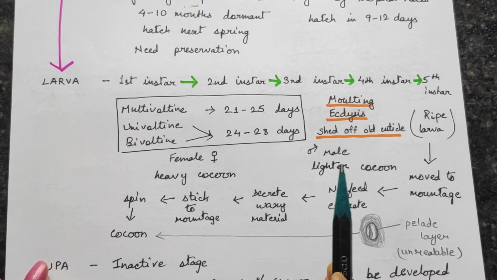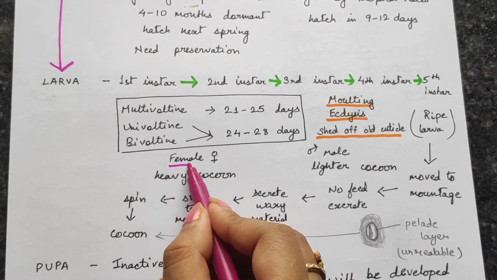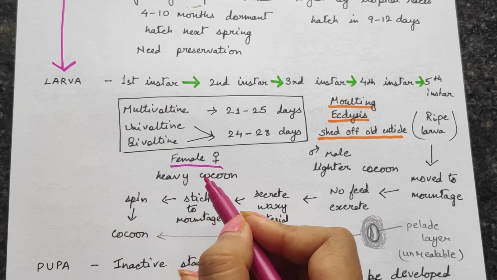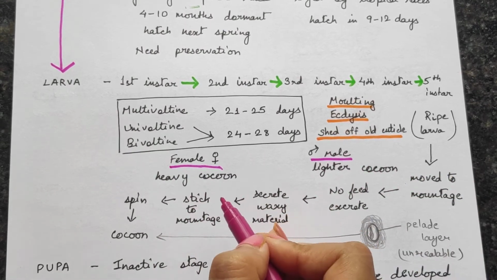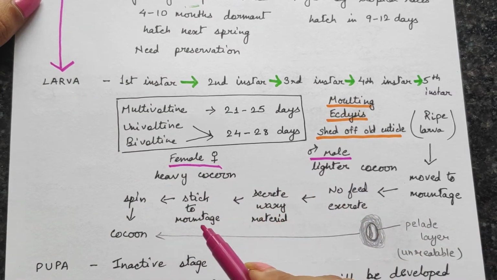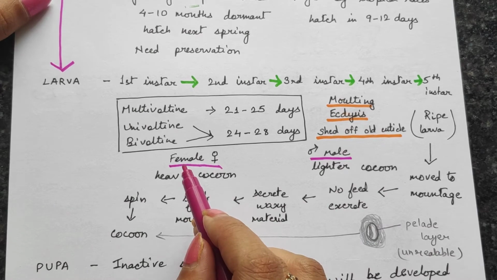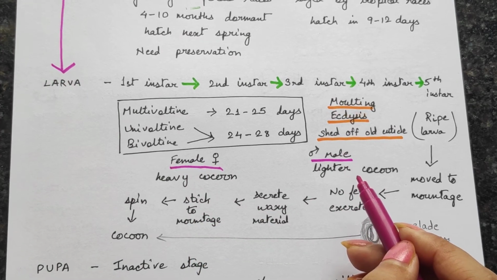Now, how do we know which cocoon is the female one and which is the male one? The female cocoons are usually heavier and the male cocoons are usually lighter, because the size of the female is usually larger than the male, and therefore there is a weight difference. The female one is heavier and the male one is lighter.